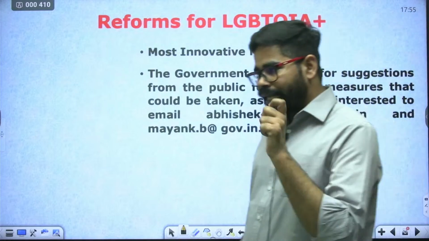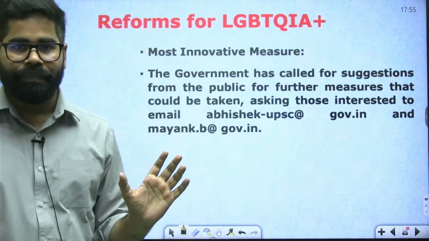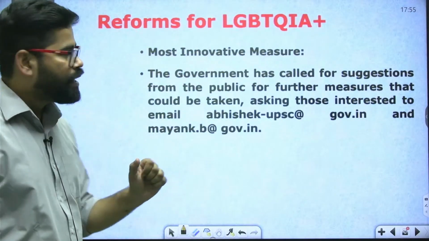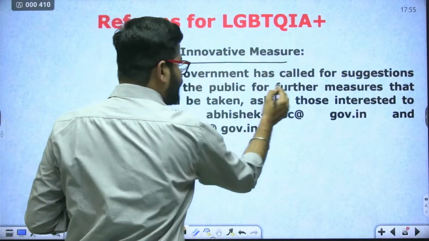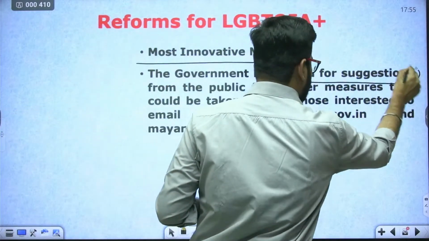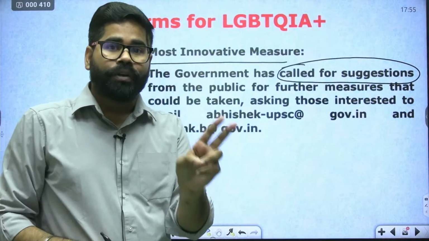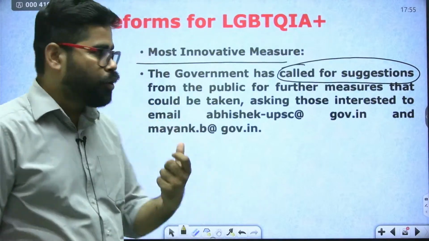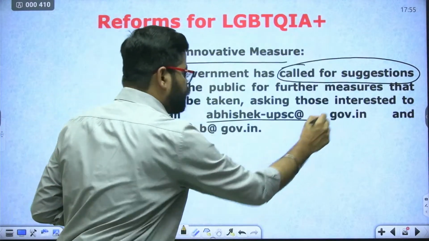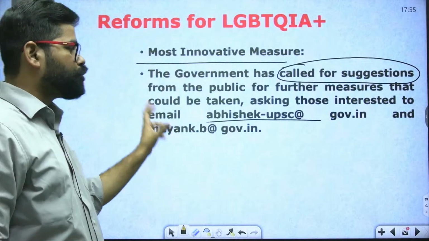Then there is one of the most innovative measures. And what is that? The government has called for suggestions. It has provided 2 email IDs in the public domain.